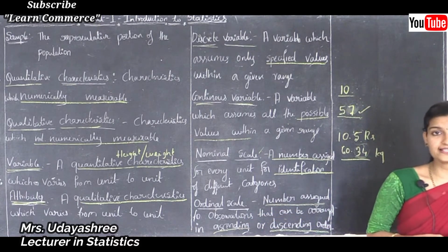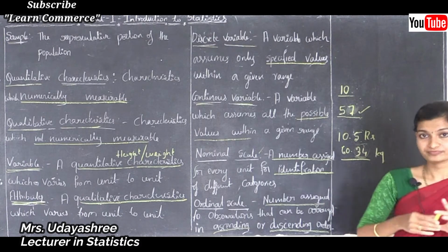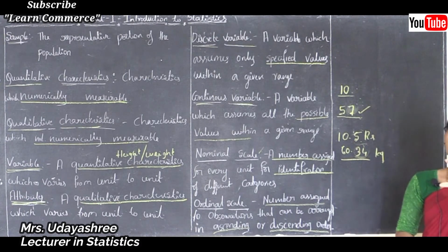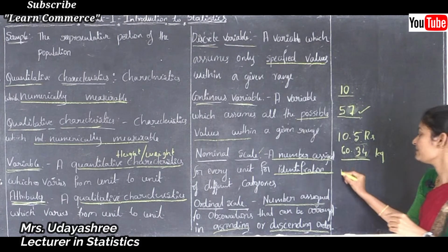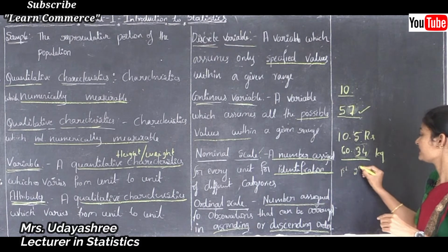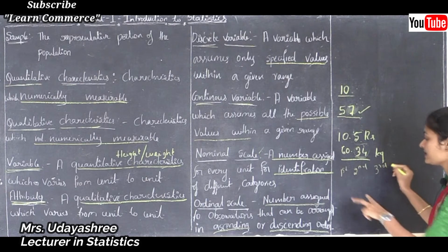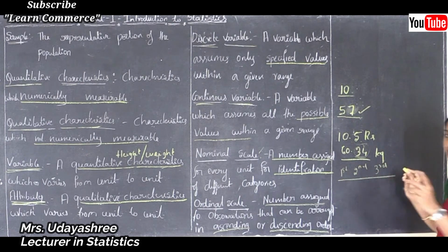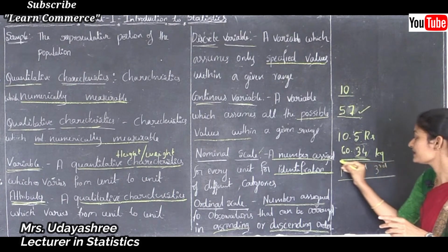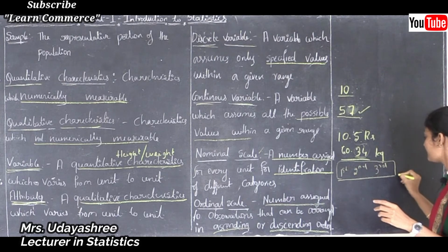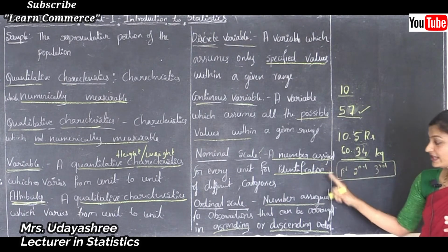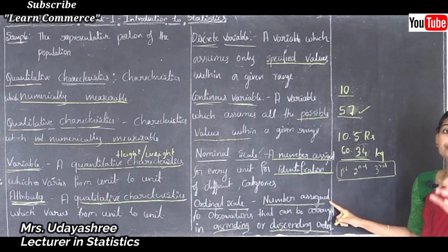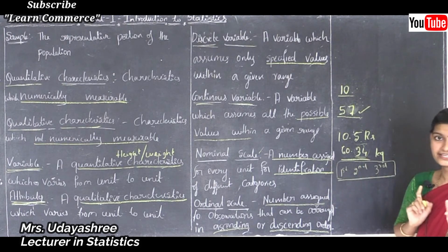For example, ranks given in the exam, it may be first rank, second rank, third rank. See, this is in ascending order, isn't it? But here ranks are given according to their performance, not for identification.